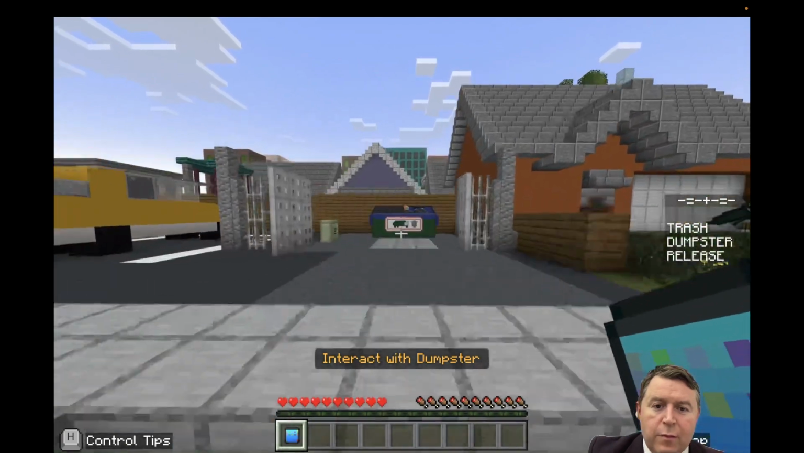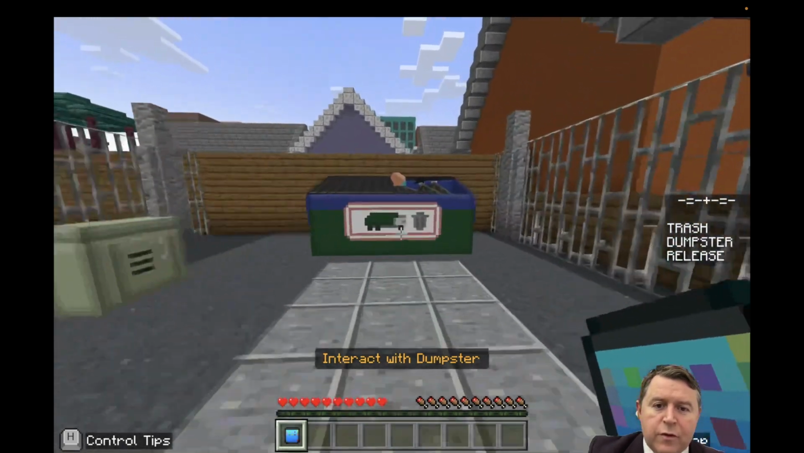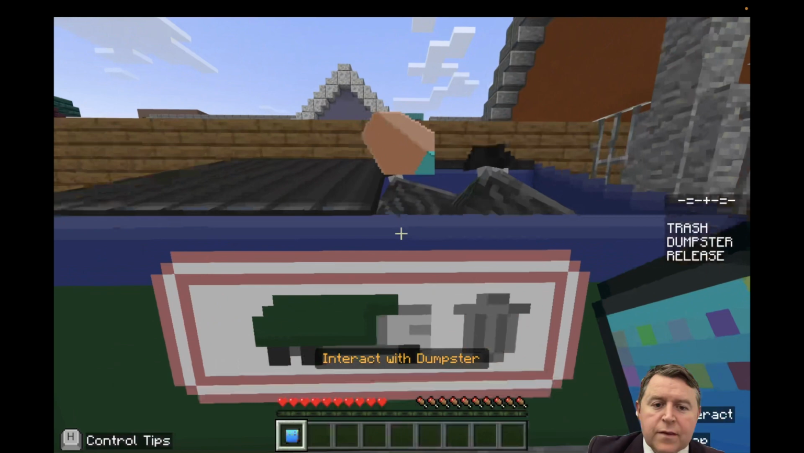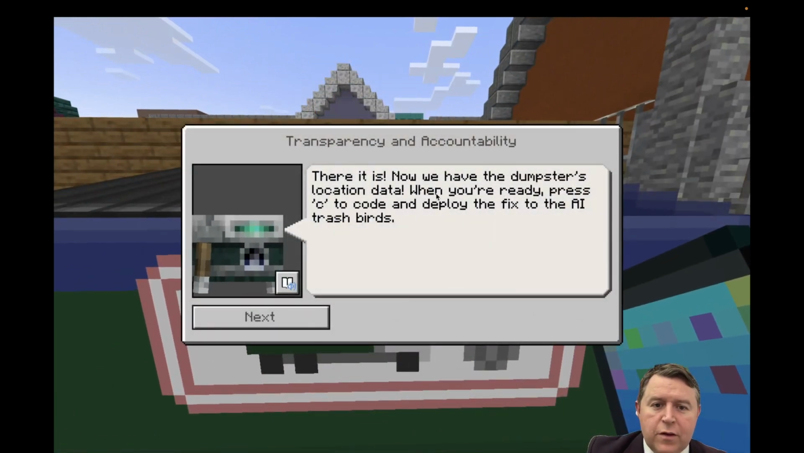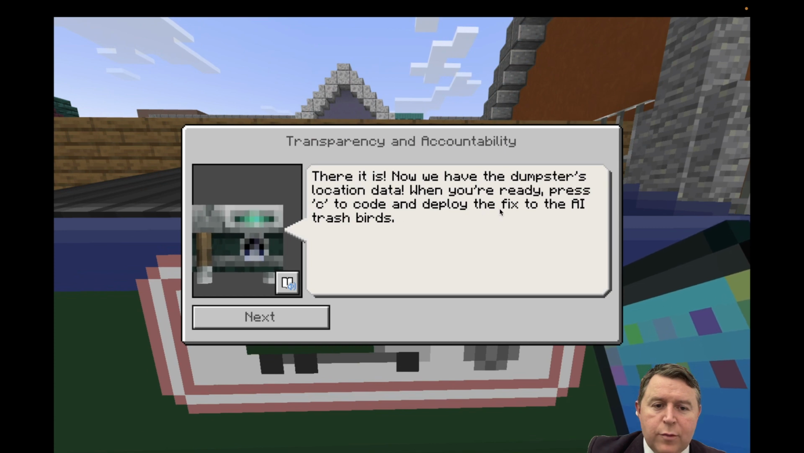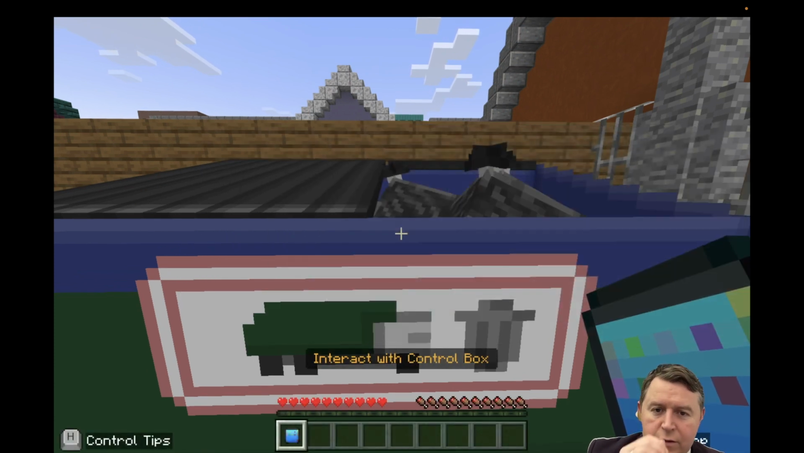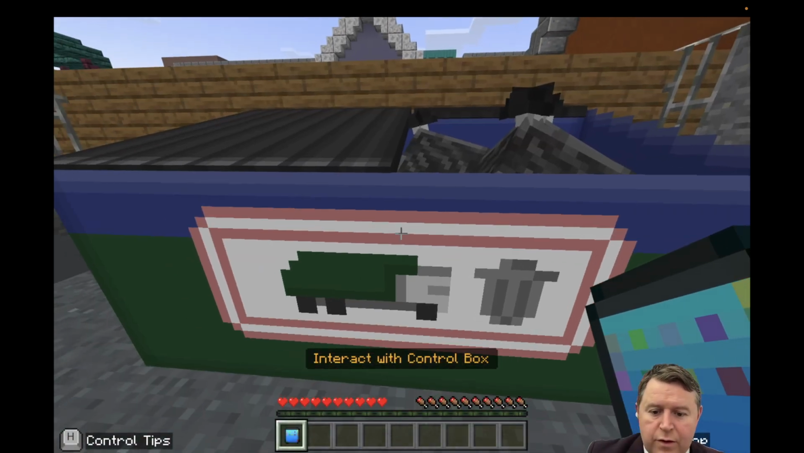Or this one's a big bin, so we call it a skip, of course, in English. Okay. There it is. Now we have the dumpster's location. When you're ready, press C and deploy the fix to the birds. Okay. Press C.